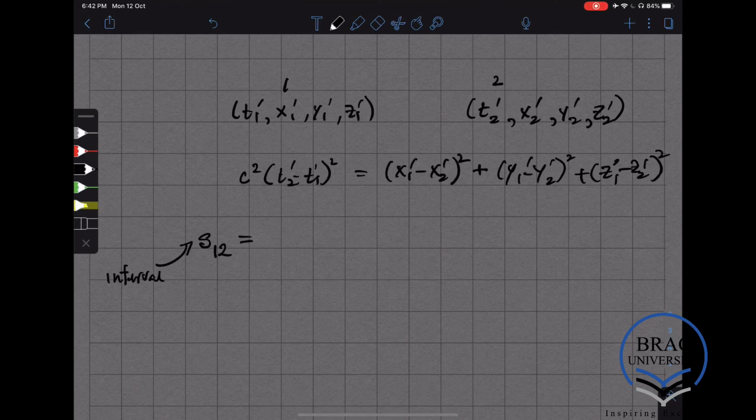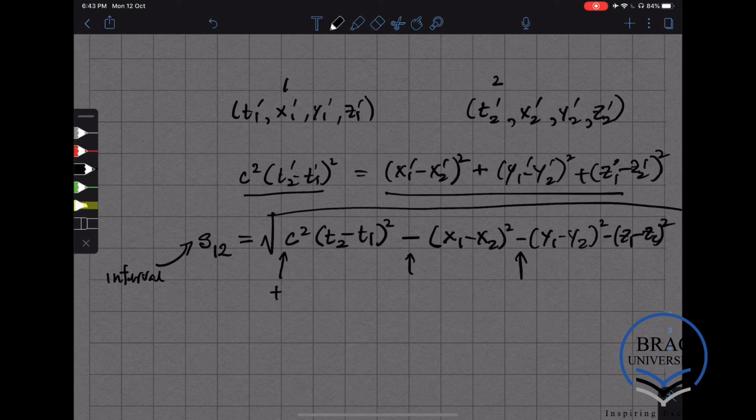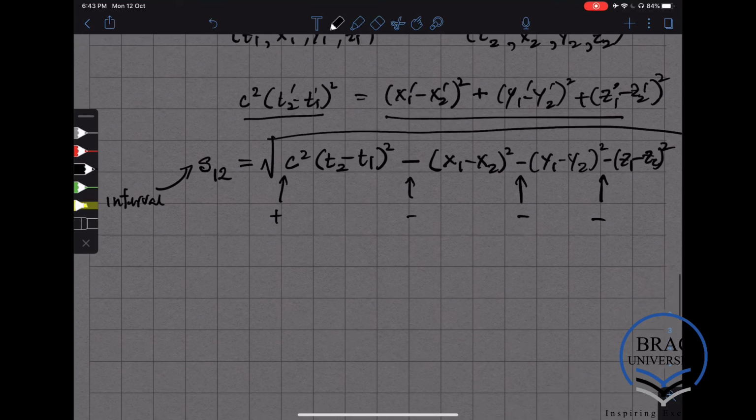The interval is equal to the square root of c squared (t2 minus t1) squared minus (x1 minus x2) squared minus (y1 minus y2) squared minus (z1 minus z2) squared. Notice that over here we have the plus sign, and in front of the spatial parts we have minus signs. So this is the interval.